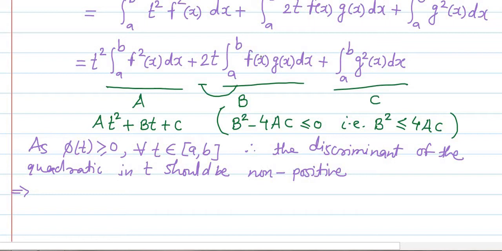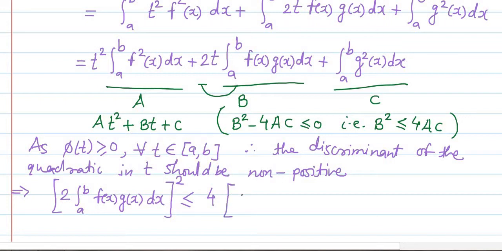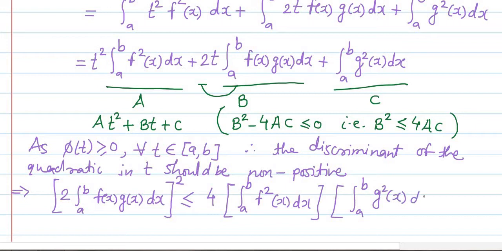This implies that the discriminant, meaning the square of 2 into this one, that is 2 into integration a to b f(x) g(x) dx, this is our b, its square is b square, must be less than or equal to 4ac. 4ac means 4 into a, which is the integration a to b f square x dx, into c, which is integration a to b g square x dx.